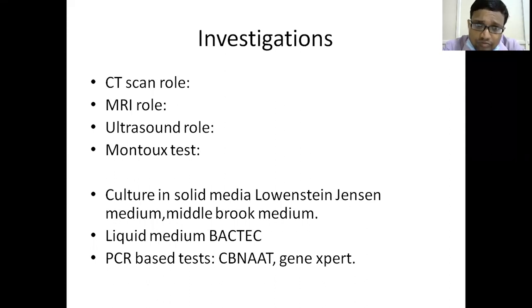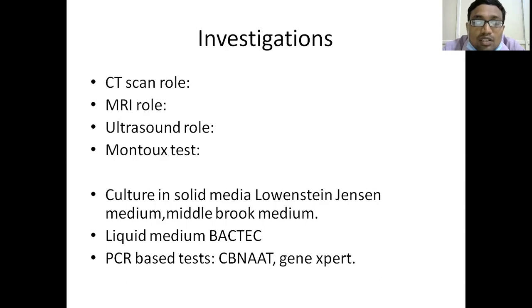CT scan role. What happens in spinal tuberculosis? There are areas like the craniovertebral junction, the cervicodorsal junction, that means the junction between the cervical vertebra and the dorsal vertebra, and the junction between the lumbar and sacral vertebra, or sacral tuberculosis, or SI joint tuberculosis, or rib tuberculosis, or sternal tuberculosis. All these tubercular sites, radiographically, are very difficult to image. So these difficult areas can be easily seen in CT scan.